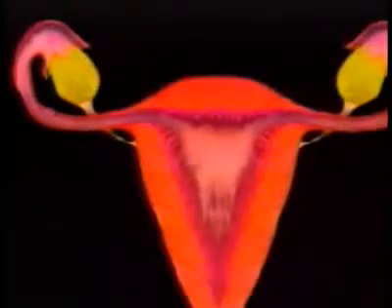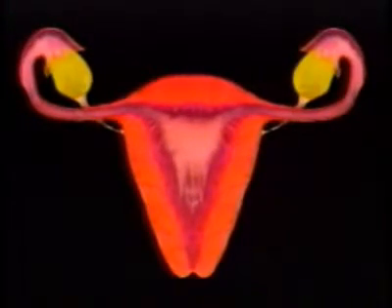There's an interplay between the ovary and the pituitary gland. The ovary, as the egg is developing, produces estrogen, which feeds back on the pituitary gland and at some point triggers the release of a hormone called luteinizing hormone, which causes the egg to be released. That usually occurs about 14 days before the start of the actual period itself.